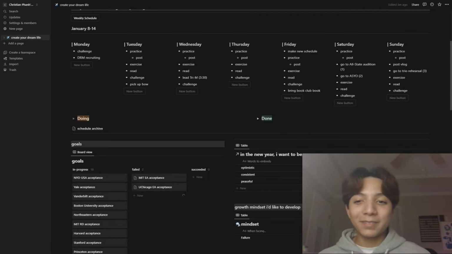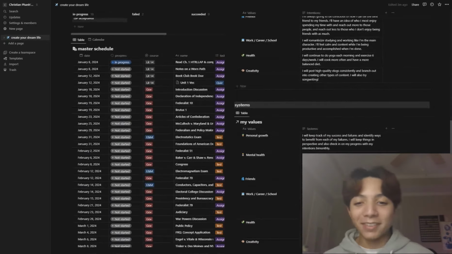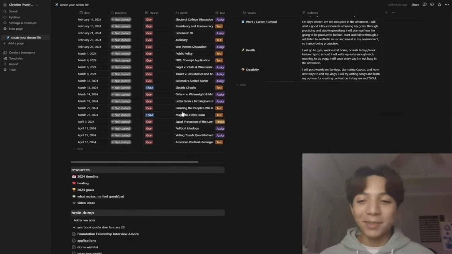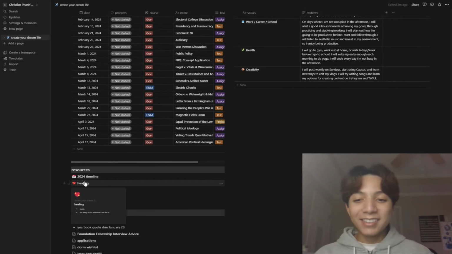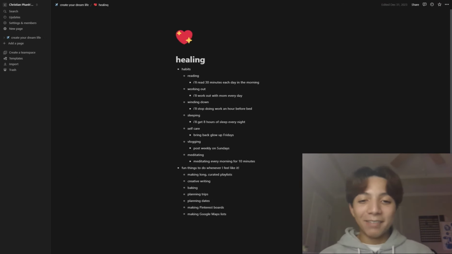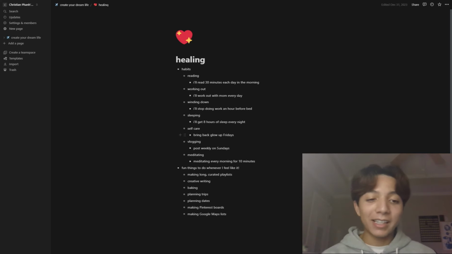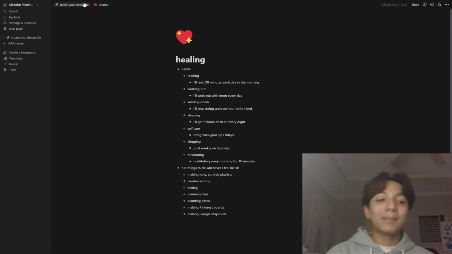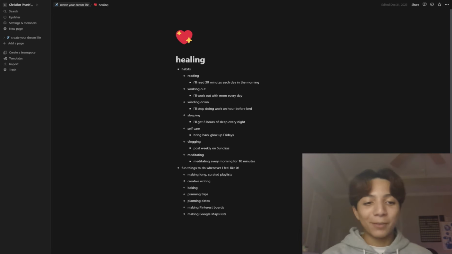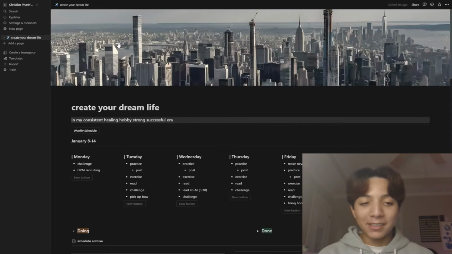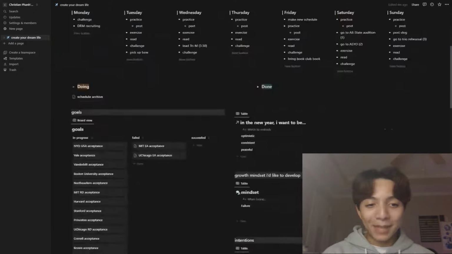I'll just give you a little preview of all the pages because there isn't really that much else in my Notion. Then this healing tab is kind of funny. I made this for a bunch of habits I wanted to start this year and kind of exploring my more creative side. So this was just because last semester I was super busy, so this semester when I have more free time, I was like, here are the ways I want to heal from everything I went through. So I made this list. But that's for example one thing I might go back to.